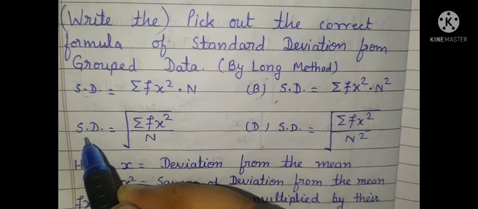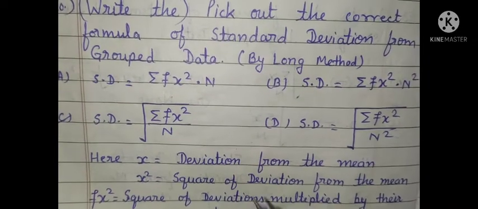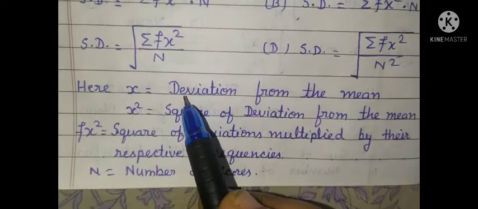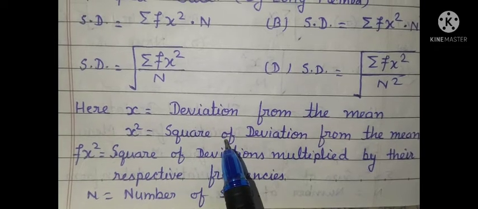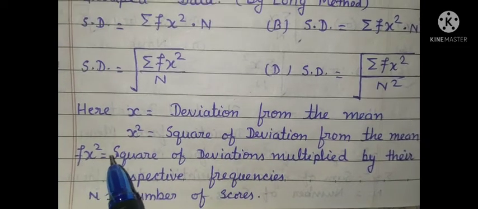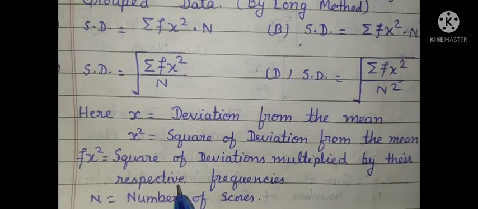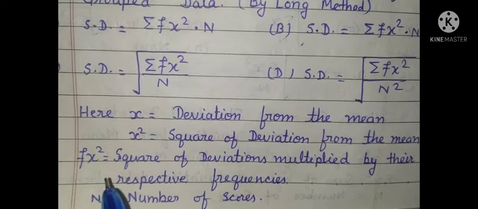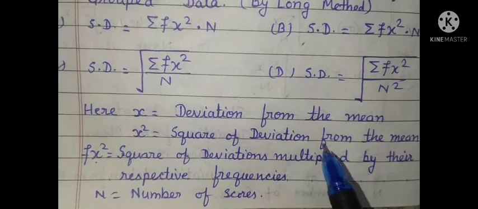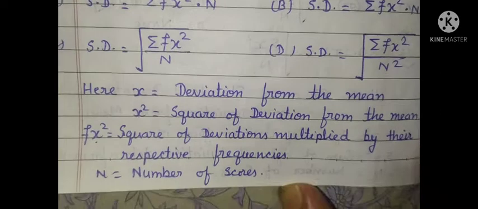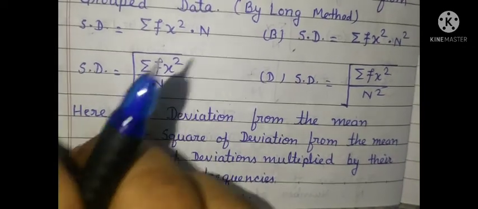So the correct answer is SD is equal to under root summation fx square divided by n. Here x is equal to deviation from the mean. X square is equal to square of deviation from the mean. Fx square is equal to square of deviation multiplied by their respective frequencies, or you may call it the product of frequency and square of deviation from the mean. So I have changed the language, set formation of language. N is equal to number of scores.